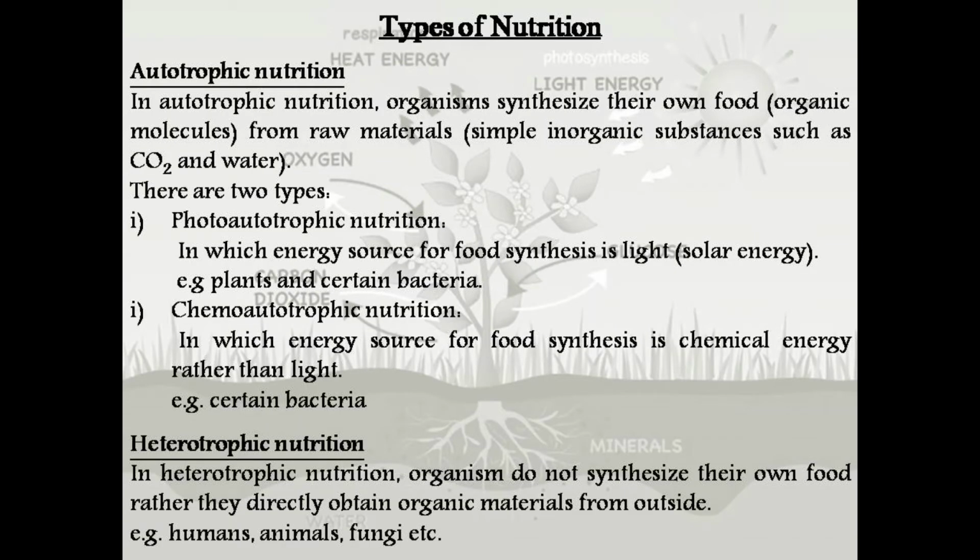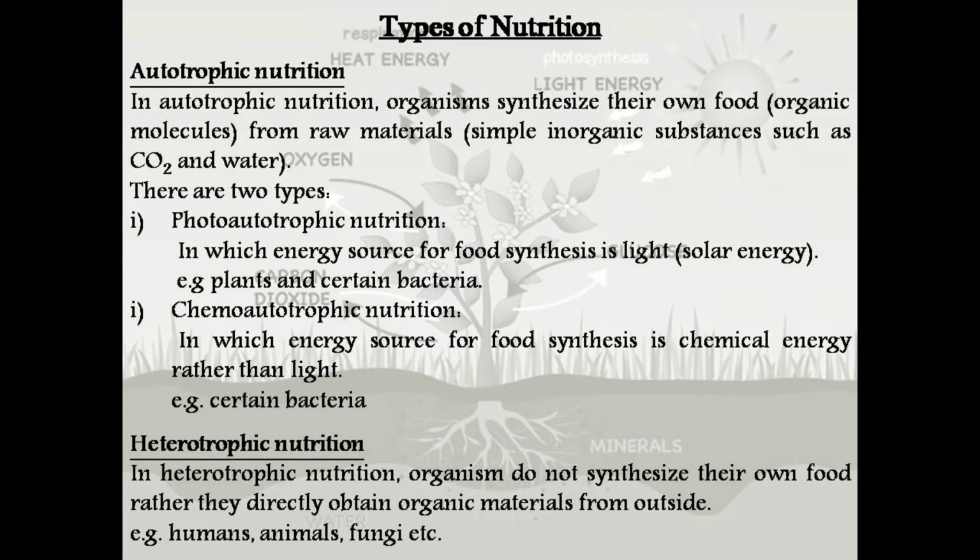Nutrition is categorized into two types, autotrophic and heterotrophic. In autotrophic nutrition, organisms synthesize their own food from raw materials. It means organisms take in simple inorganic substances such as carbon dioxide and water from the environment and convert them into organic molecules inside their bodies. There are further two types of autotrophic nutrition.